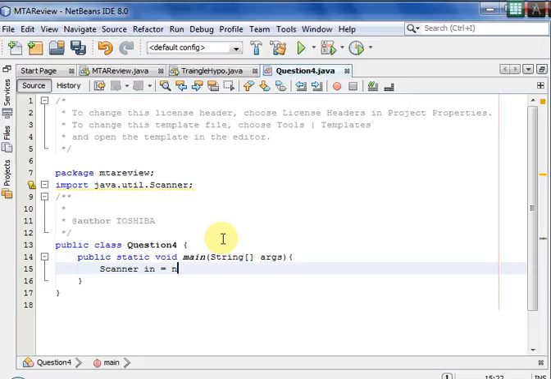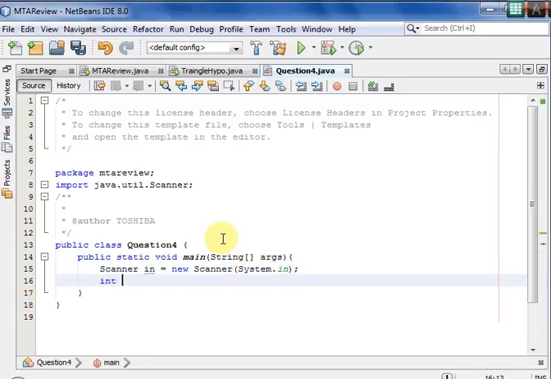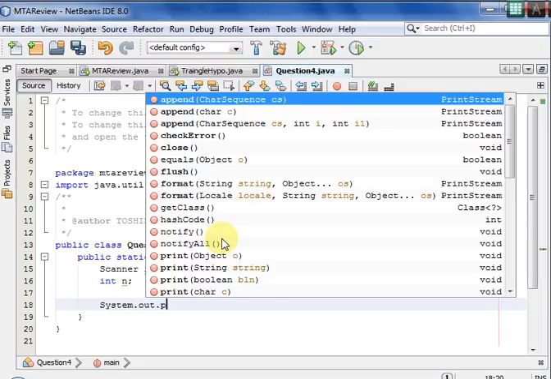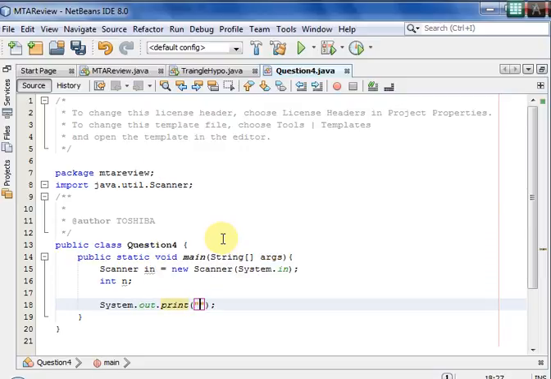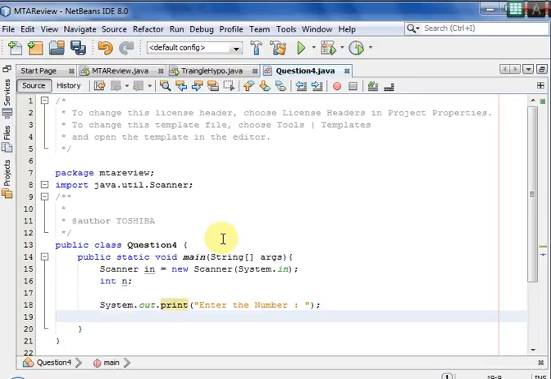Scanner input is equal to new Scanner of System.in, and then we need an integer, int n, and we ask the user to enter the number. System.out.print, enter the number. This is for the user to enter the number, and we read that number into n as nextInt because it asks us to enter the integer.